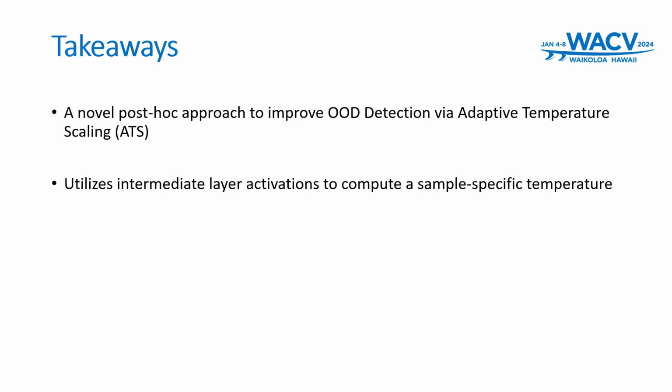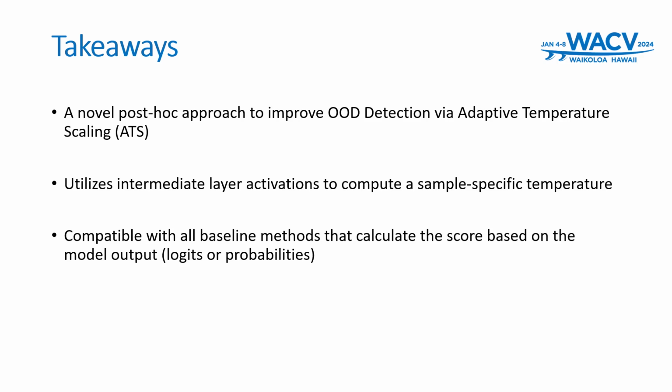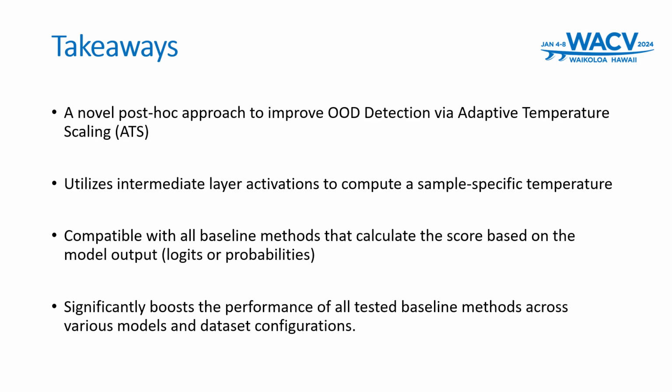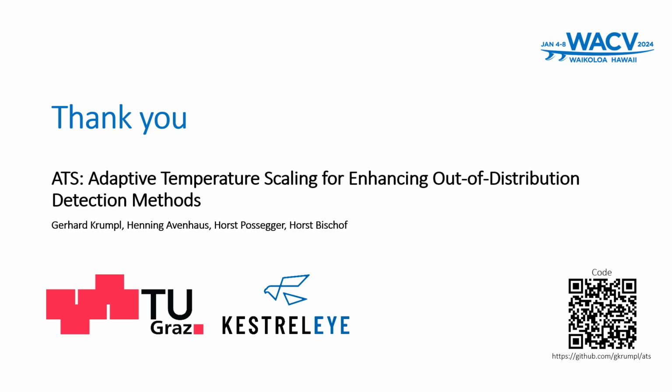Adaptive temperature scaling uniquely employs intermediate layer activations for calculating a sample-specific temperature, a methodology not only simple but also highly effective. Its compatibility with all baseline methods that derive scores from model outputs, like logits or probabilities, significantly broadens its practical application in the field. Across various models and dataset configurations, adaptive temperature scaling has consistently demonstrated its capability to improve the performance of all tested baseline methods.